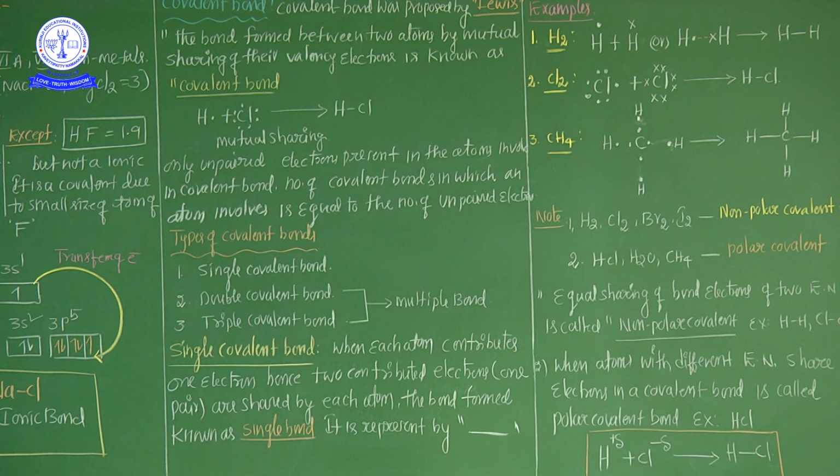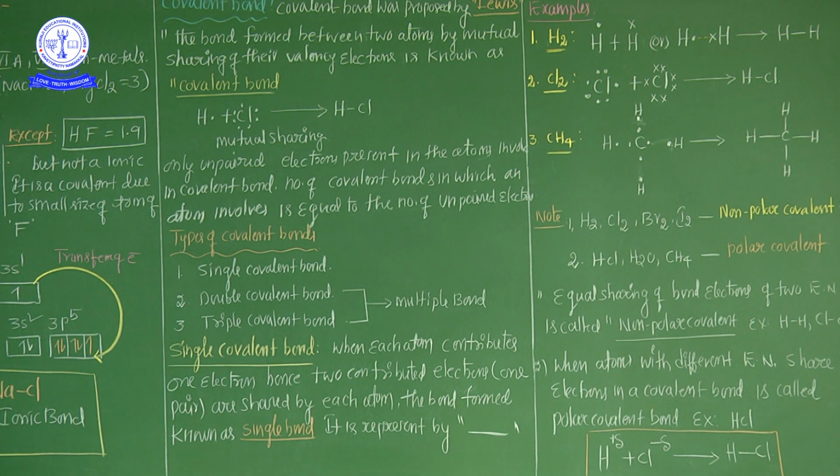Single covalent bond means if one atom contains only one unpaired electron, and it is bonded with another atom's one unpaired electron, hence a covalent bond is formed. Such kinds of bonds are called single covalent bonds. And double covalent bond means one atom contains two unpaired electrons, and another atom contains two unpaired electrons. In between the two pairs of unpaired electrons, a bond is formed, that is called a double bond. The best example is the oxygen molecule.